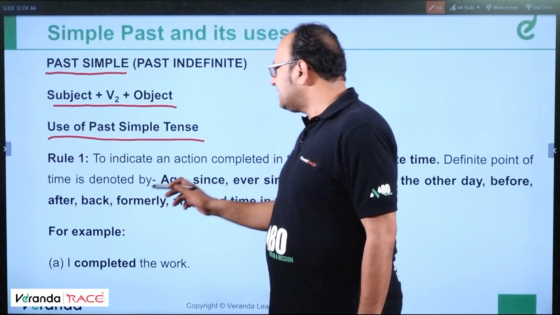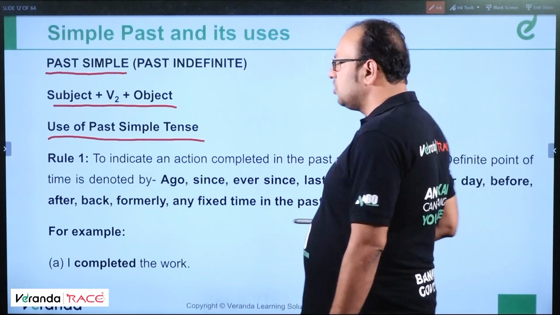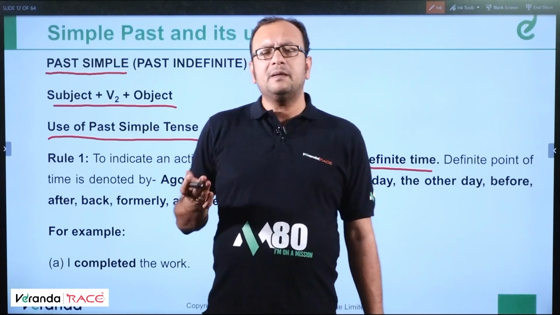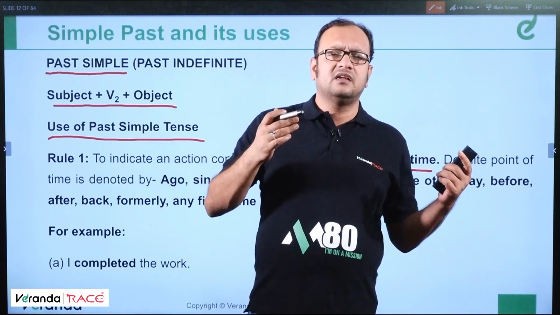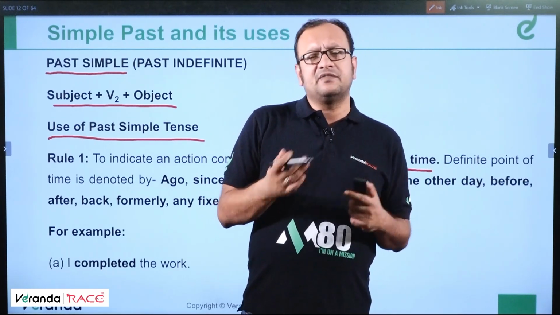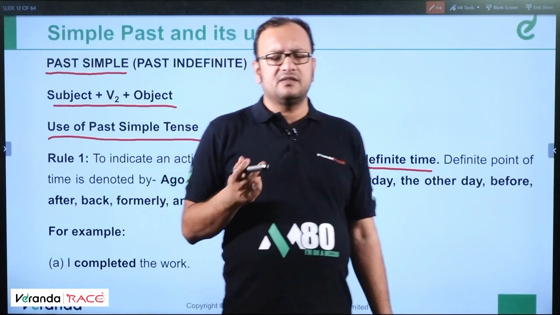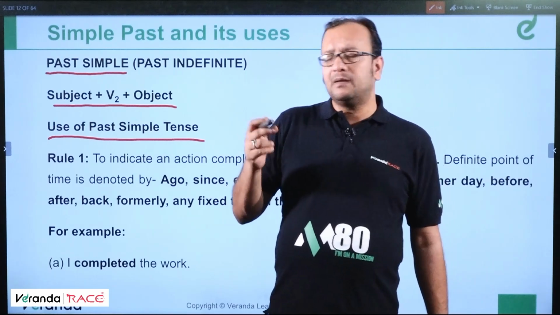Rule 1, to indicate an action completed in the past at a definite time. So when do we use simple past? For an event that has already taken place in the past, a historical event. For example, India got independence in 1947. Got, G-O-T, is the past tense of get. Get, got, getting, gets. So got is the simple past.